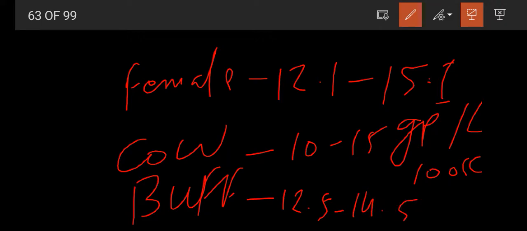This is the normal range. And dog, 8 to 12.5. Okay, write down this.